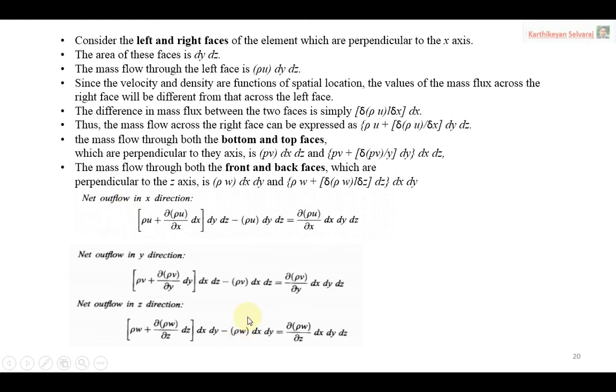First consider the left and right faces of the element, which are perpendicular to the x-axis. The area of these faces is dy dz. Then the mass flow through the left face is density, velocity into area, the same concept. Similarly, since the velocity and density are functions of spatial location, the values of the mass flux across the right face will be different from across the left face. That is why we consider another term. Then the difference in the mass flux between the two faces is simply dou rho u by dou x into dx. That is the form. Then the total mass flow for the x direction we are considering this way.